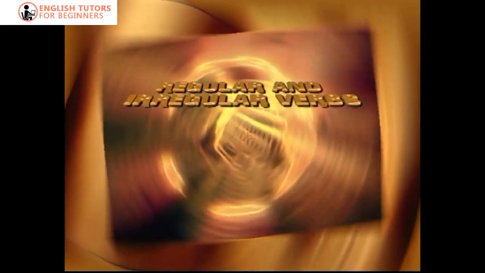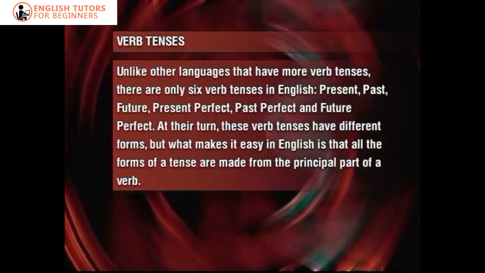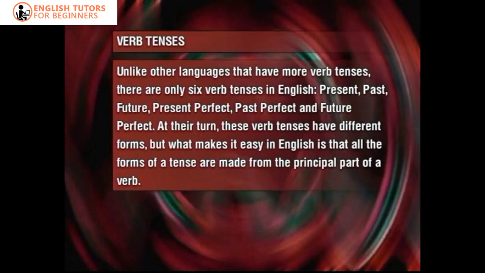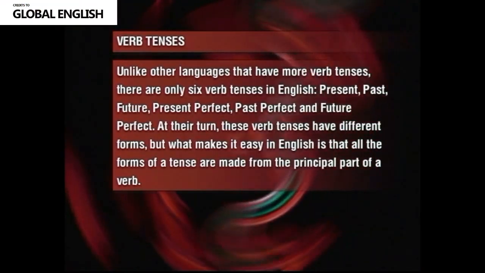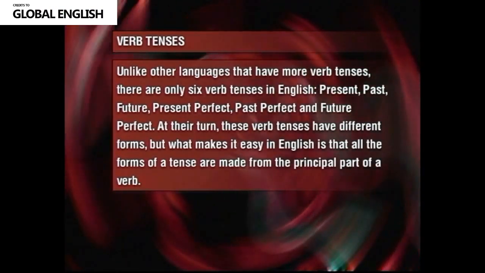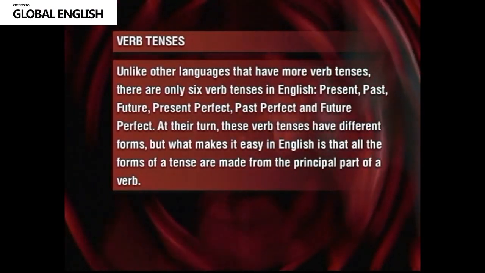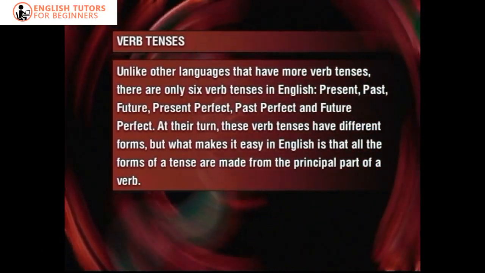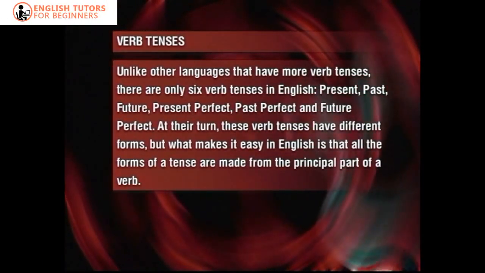In other languages, verbs are not as easy as they are in English. To show you the time of the action they convey, which we use to call tense, we use different forms of the verbs. We also use auxiliary verbs with the main verbs for the same purpose. Unlike other languages that have more verb tenses, there are only 6 verb tenses in English: present, past, future, present perfect, past perfect, and future perfect. In turn, these verb tenses have different forms.